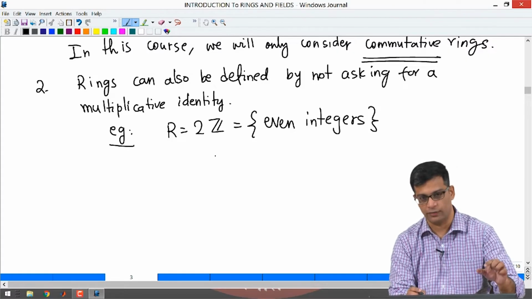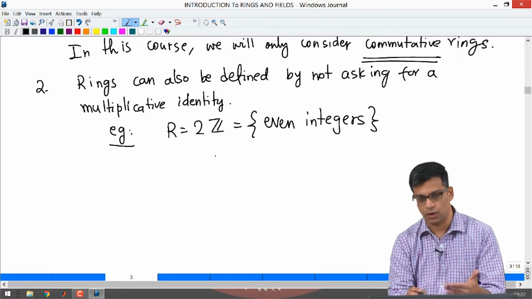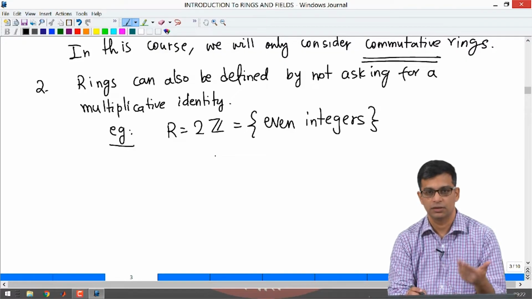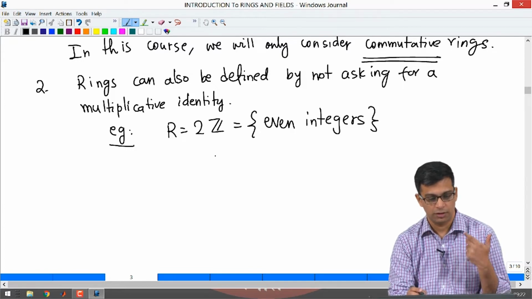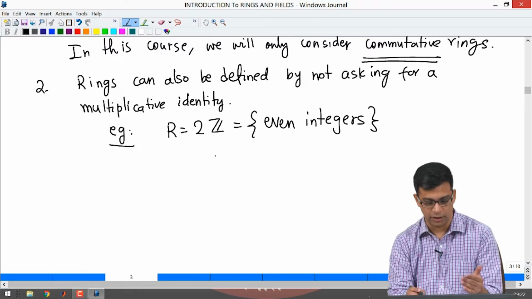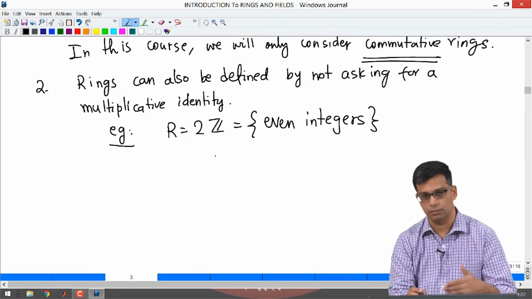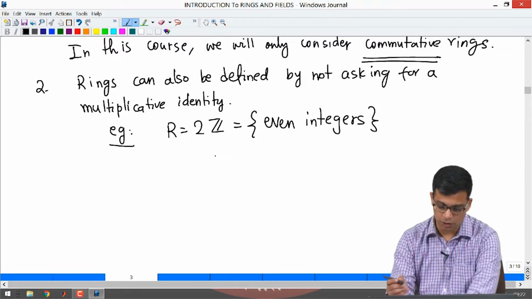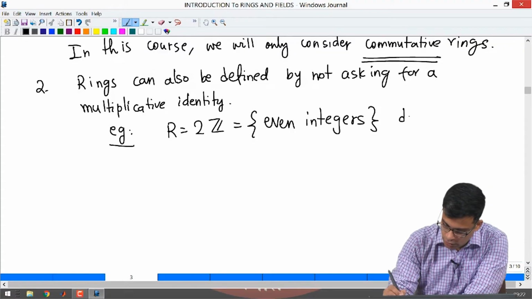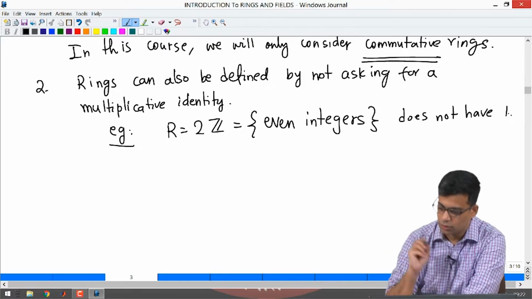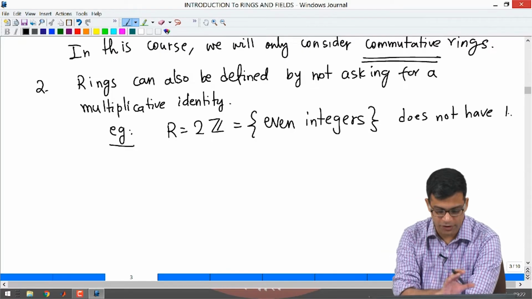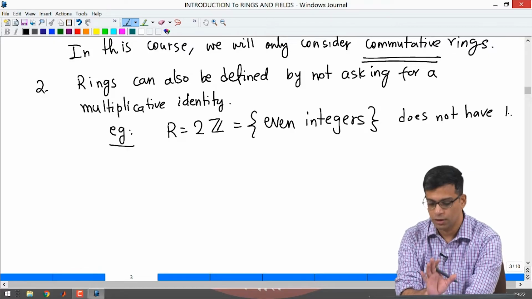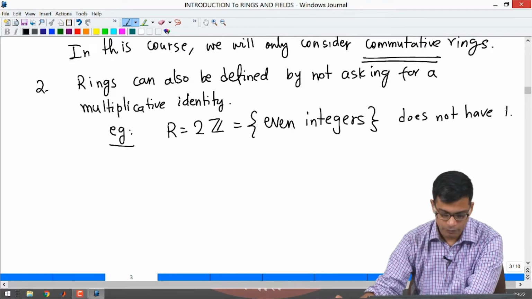Of course 1 is not even, but there is no integer here that functions as identity for multiplication, because if you multiply any integer with anything in here, it is not going to give that integer back. So, this does not have 1. Sometimes it is important to expand your definition of a ring to consider rings without unit, without multiplicative identity, but we do not do that.